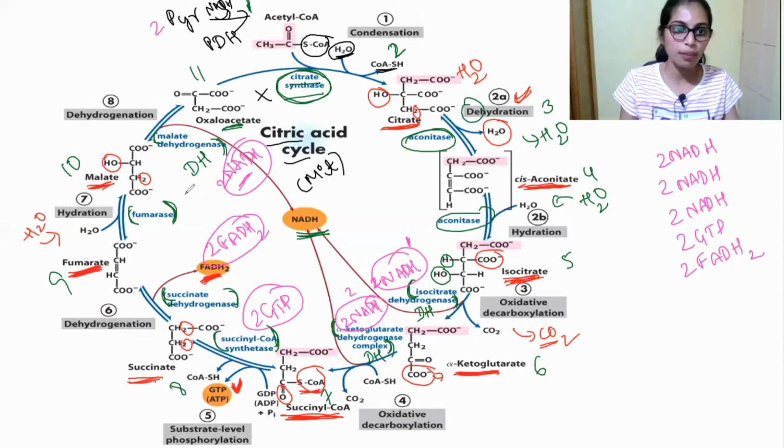And from malate into oxaloacetate, 2 molecules of NADH are produced.